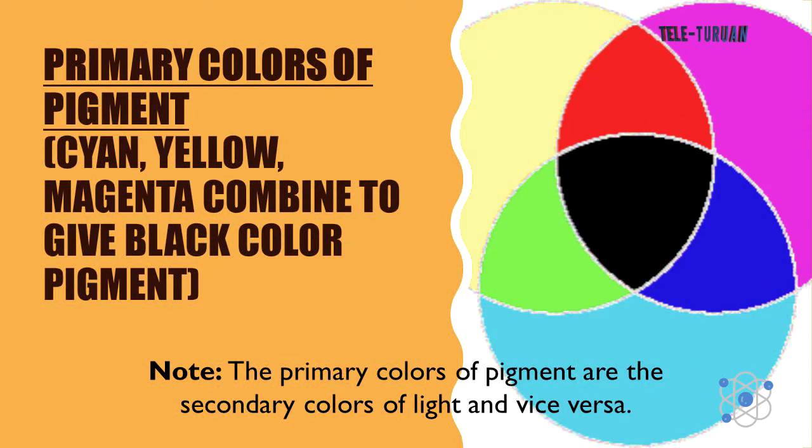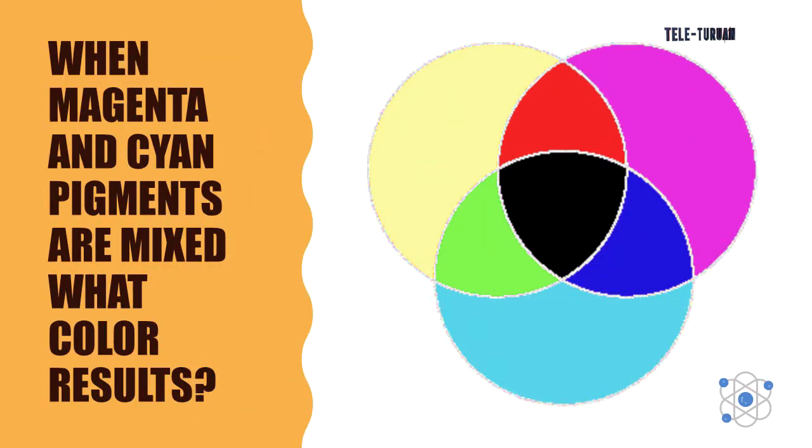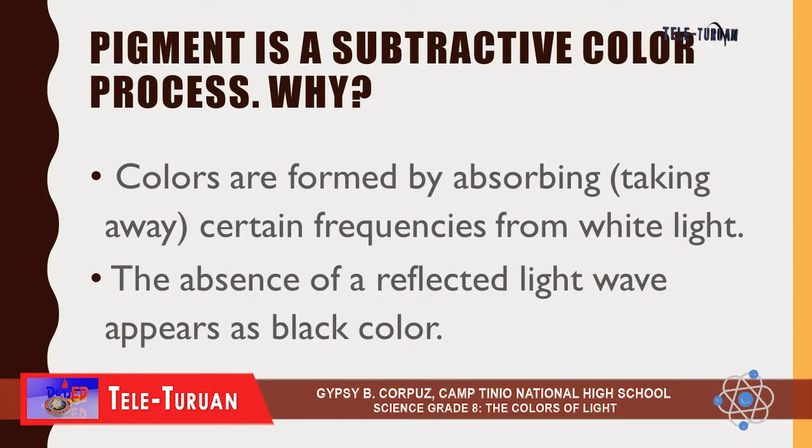Primary colors of pigments include cyan, yellow, and magenta, and when they combine, they give black color pigment. The primary colors of pigment are the secondary colors of light and vice versa. When magenta and cyan pigments are mixed, what color results? Pigment is a subtractive color process. Why? Because colors are formed by absorbing or taking away certain frequencies from white light. The absence of a reflected light wave appears as black color. Applications are painting and printing.